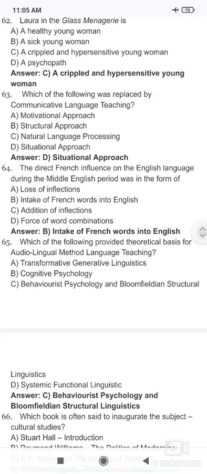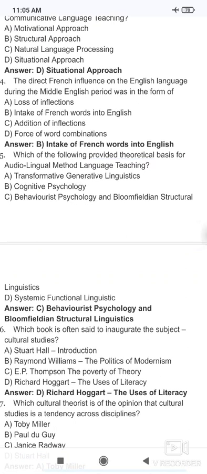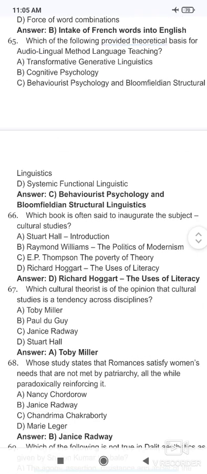Now the question number 65. Which of the following provided theoretical basis of audiolingual method language teaching? तो वो है behaviorist psychology and Bloomfieldian structural, Bloom taxonomy और Bloom theory. Okay. So our C option is correct here.